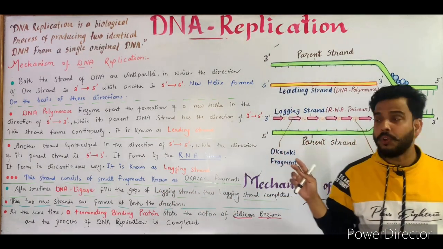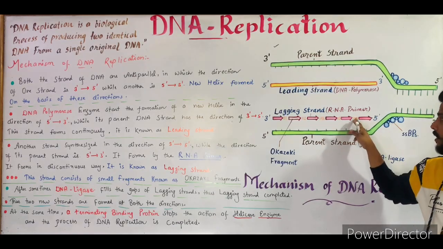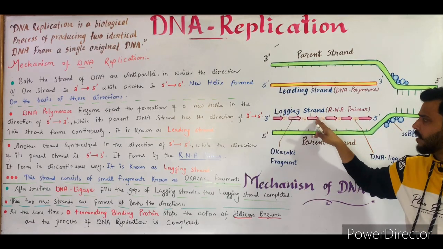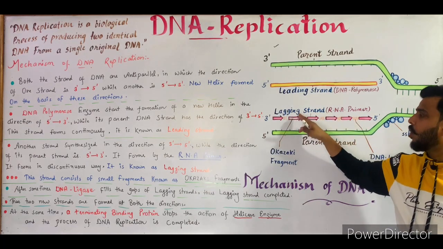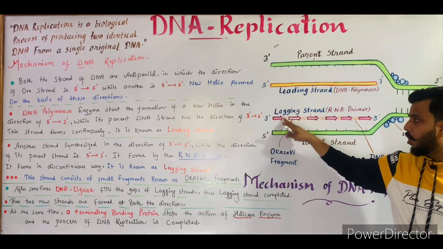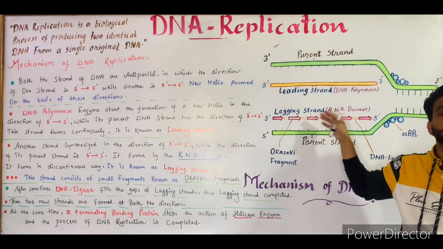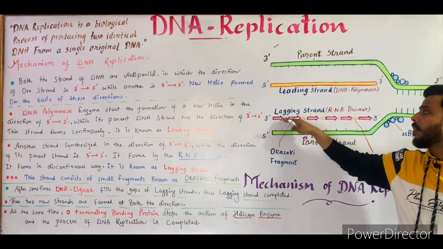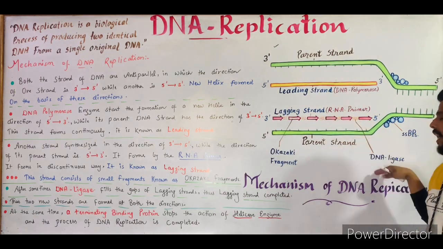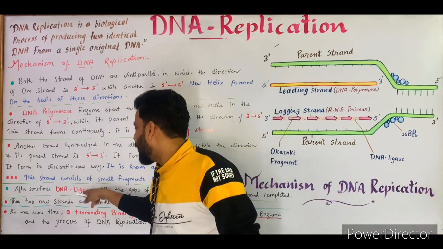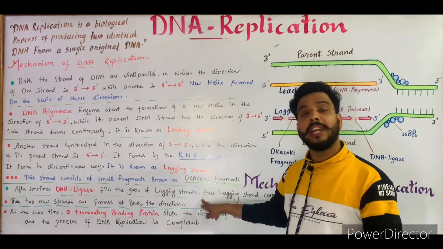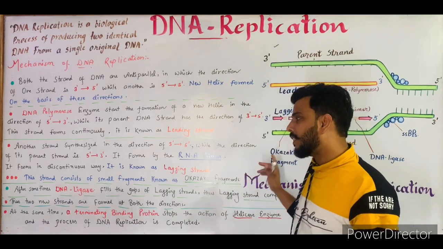As I told you before, it is the DNA ligase enzyme, as you can see in the diagram, that fills the gaps between the Okazaki fragments. Now the lagging strand is completed with the help of DNA ligase enzyme.